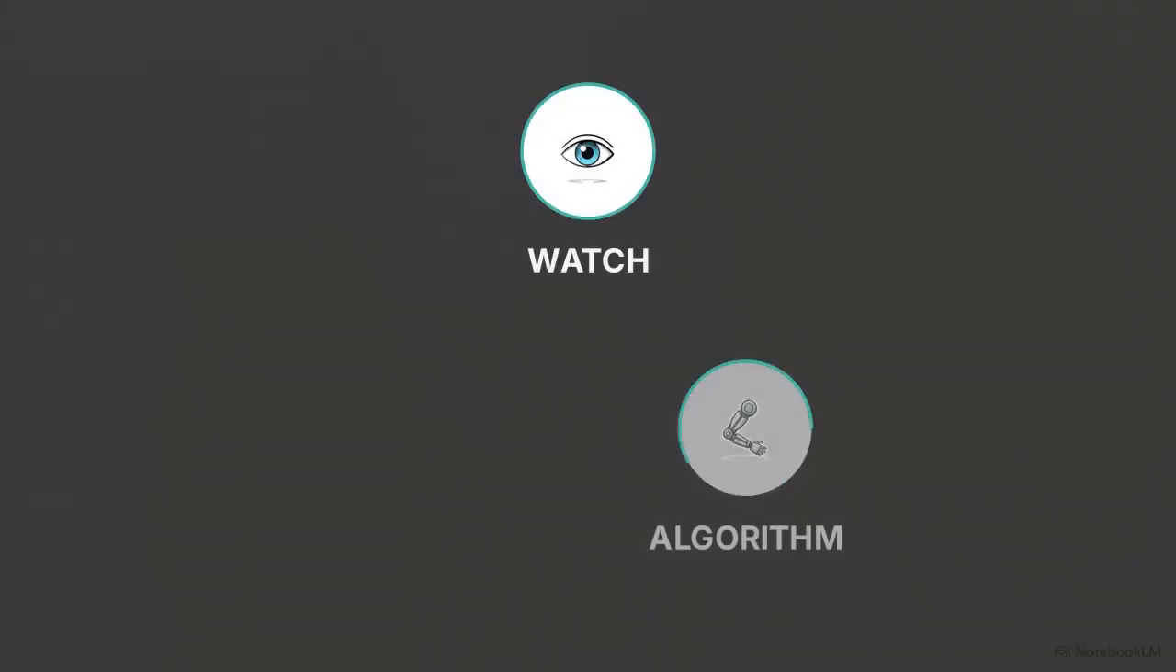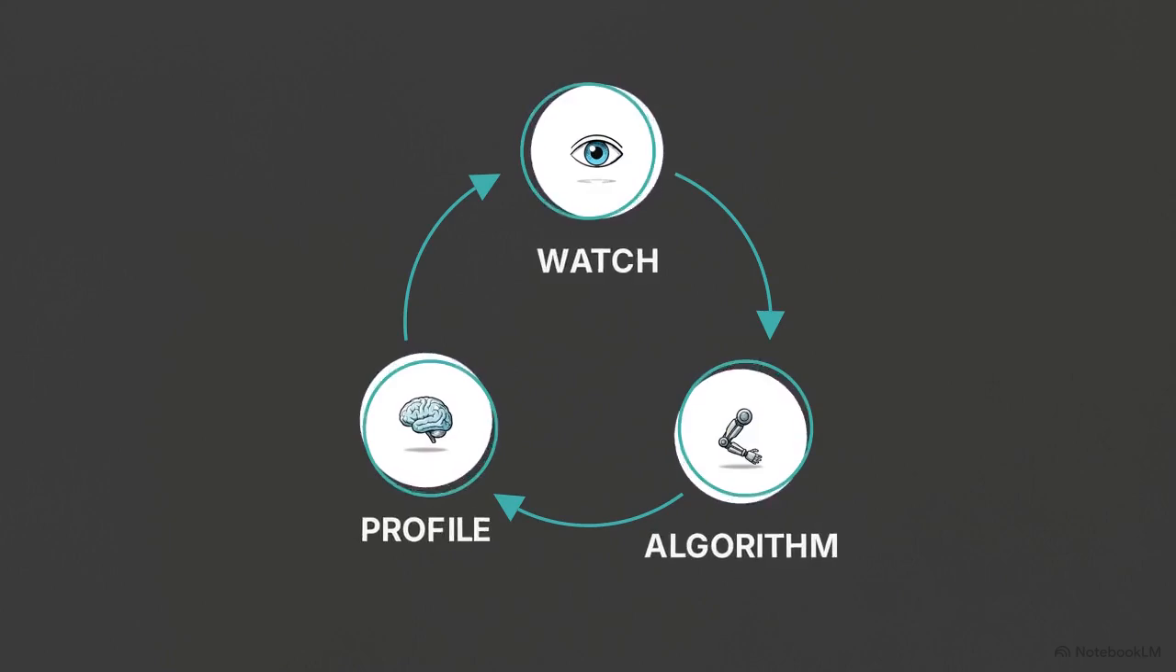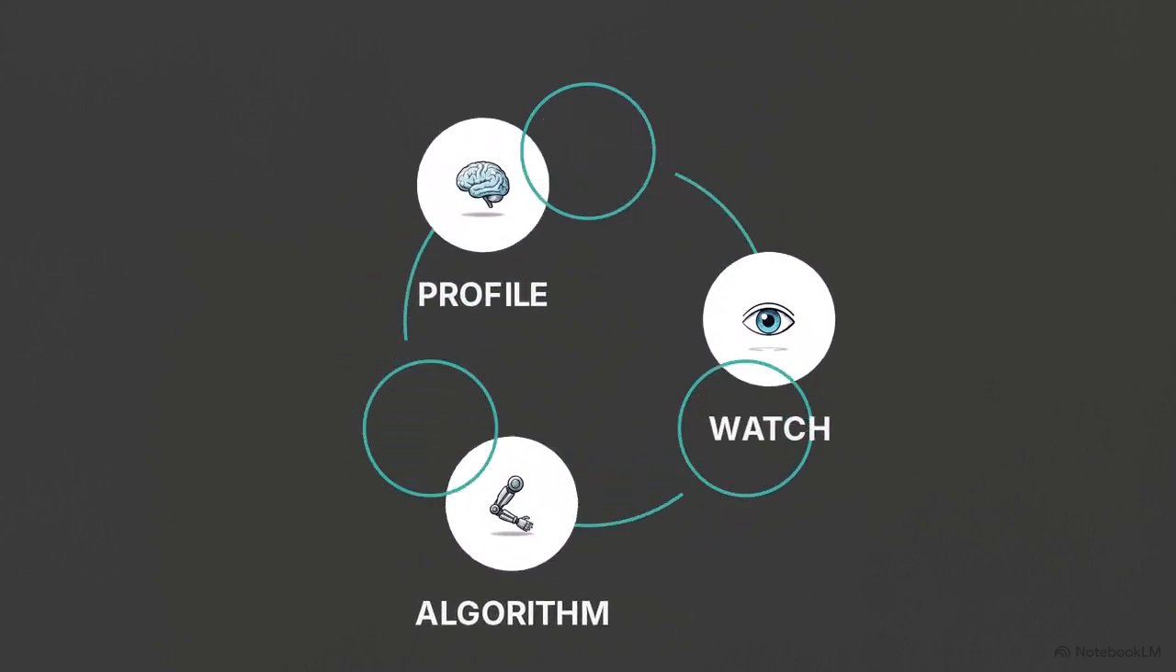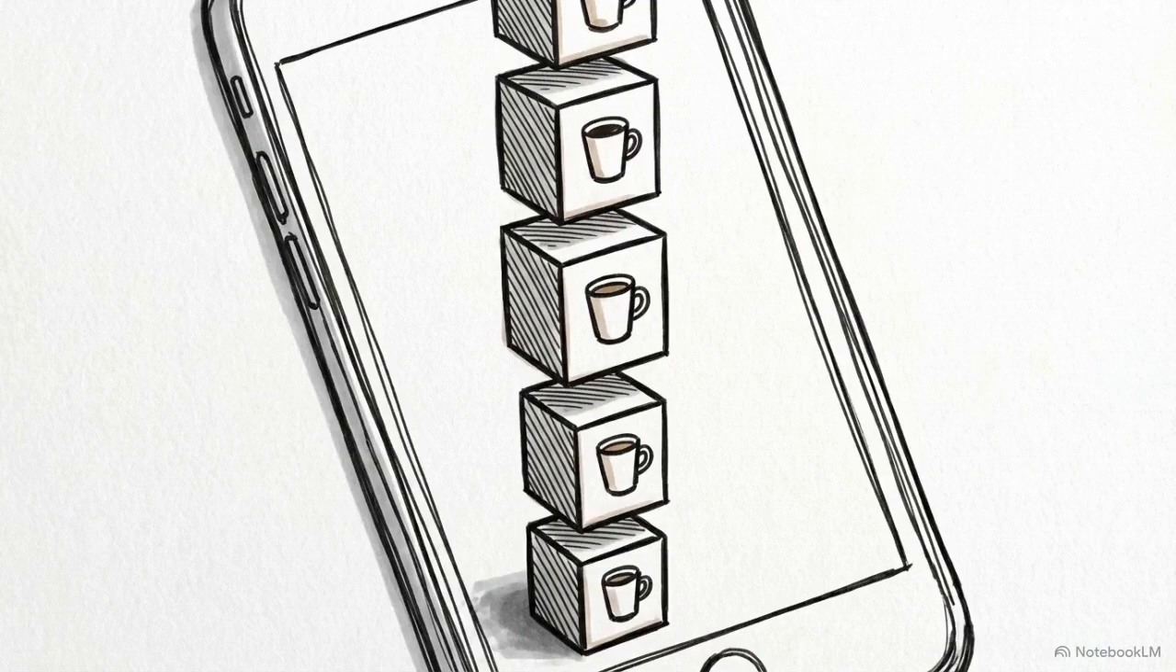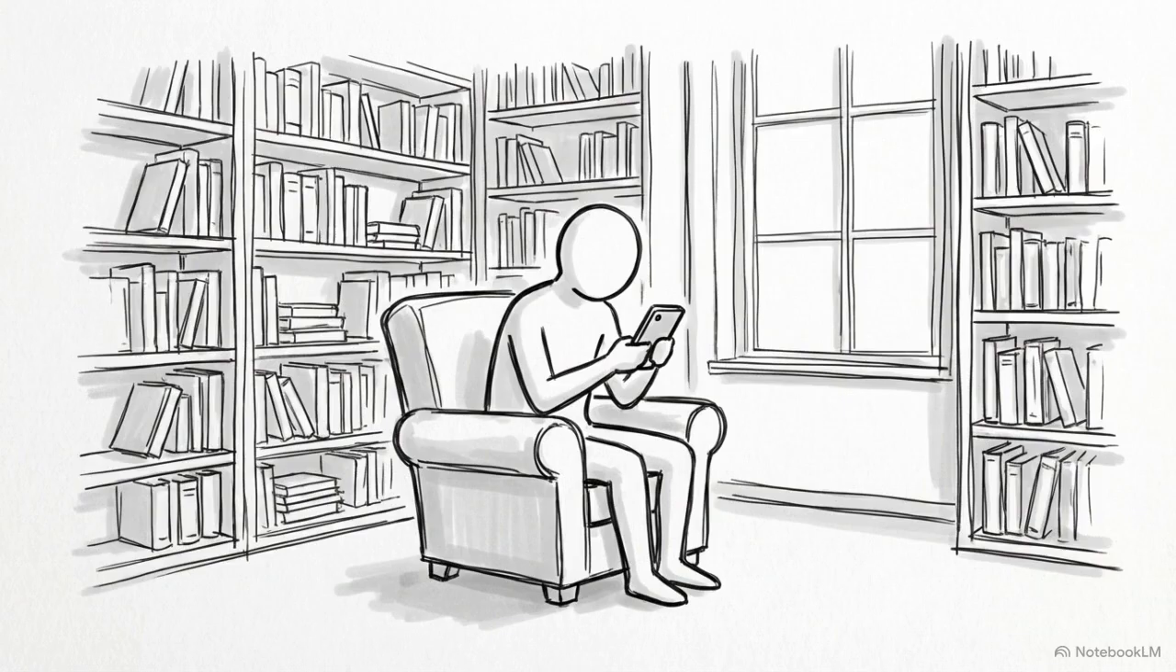This creates a feedback loop. You watch a specific topic, the algorithm shows you more of it, and your continued attention reinforces that preference in your profile. This cycle can narrow the range of what you see, repeatedly serving you more of the same ideas you have already engaged with.